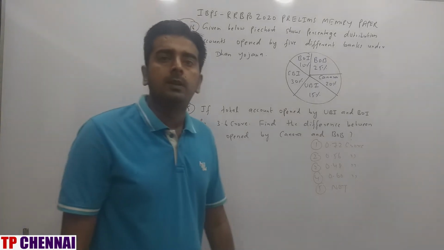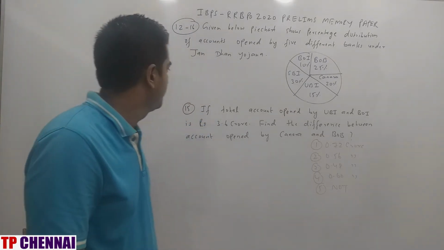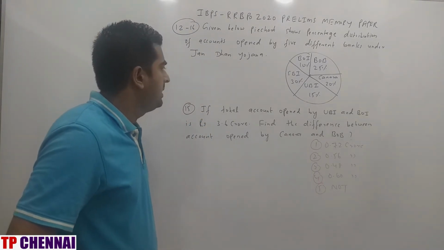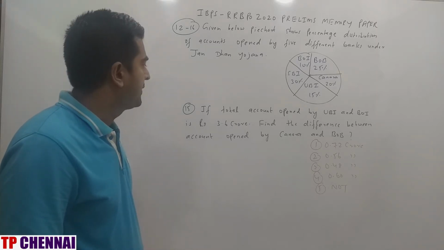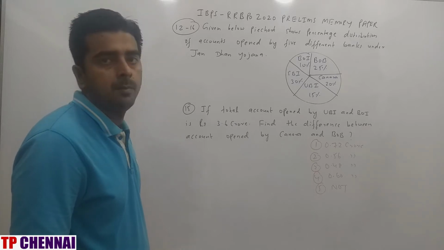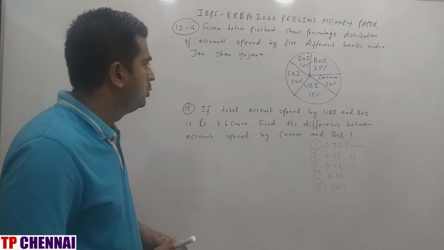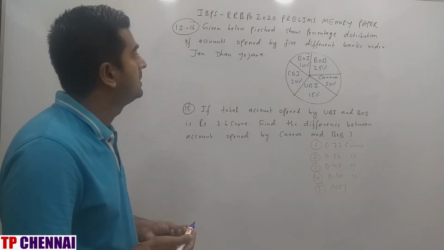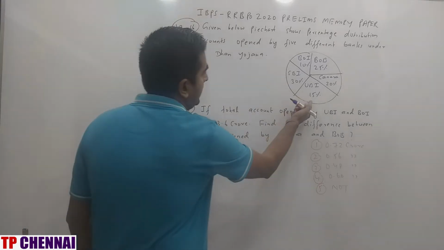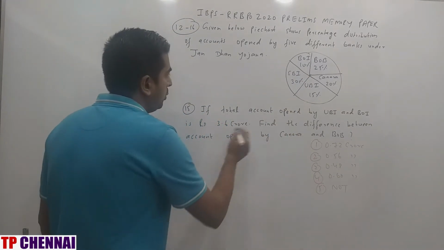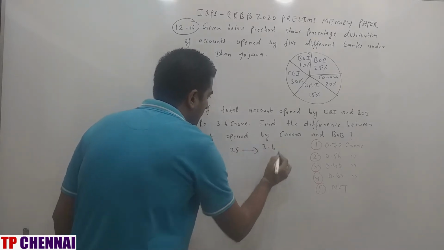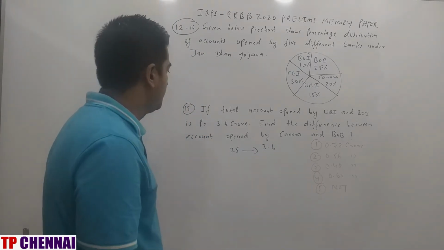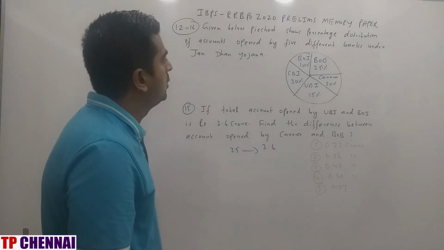So I hope you are clear with the previous question. Now we'll see the next one. If total accounts opened by UBI and Bank of India is rupees 3.6 crore, find the difference between accounts opened by Canada and BOB. UBI and BOI, how much difference is there? 15 and 10. Total, so 25% is how much they have given you? 3.6.